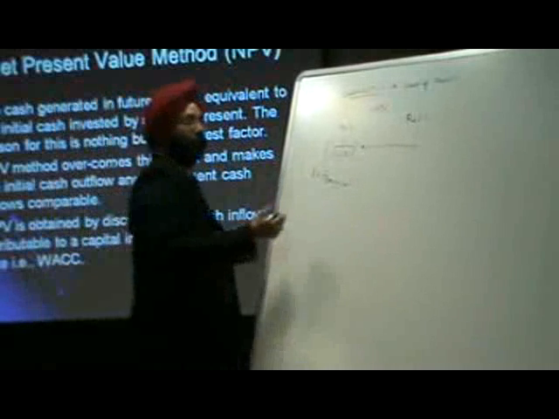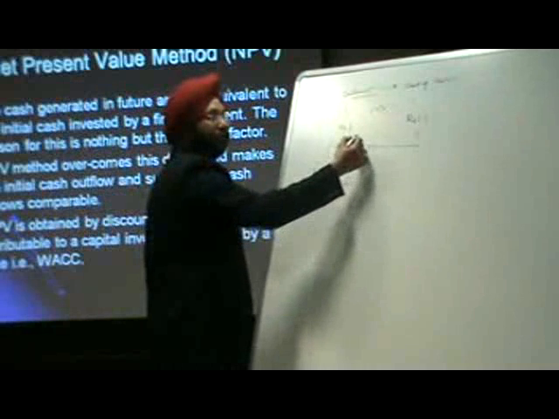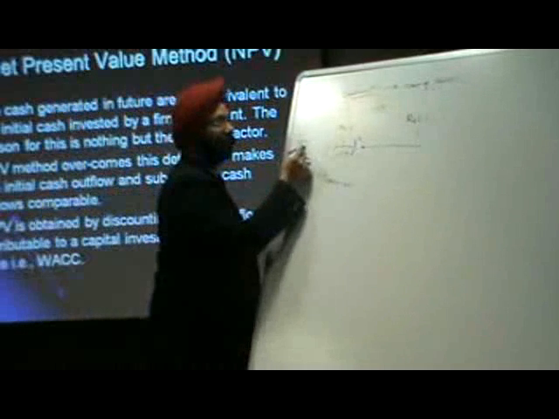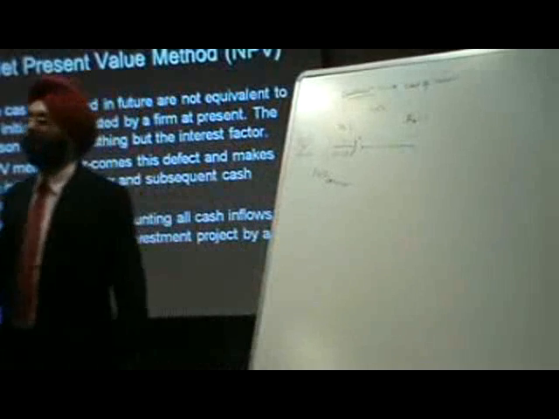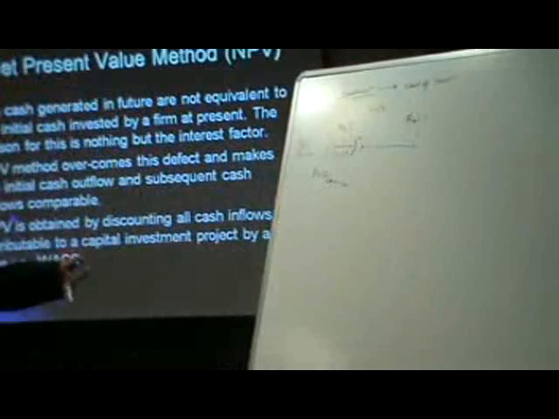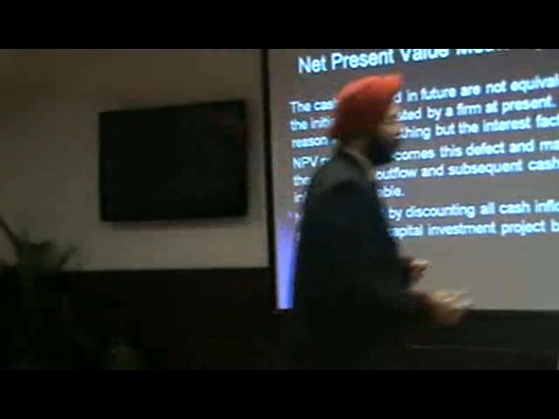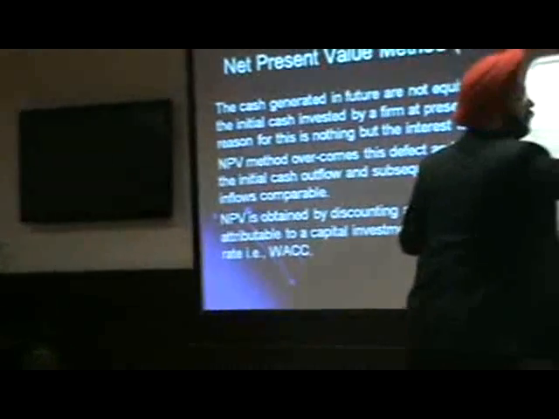If you keep on putting in the number of years, the formula becomes the formula for net present value. Actually, people used to cram the formula, but this is how the formula has been generated. So what will be the value of 1 rupee after 2 years?